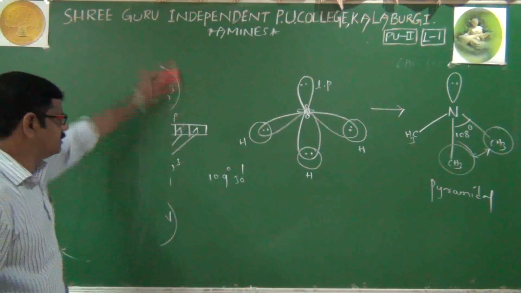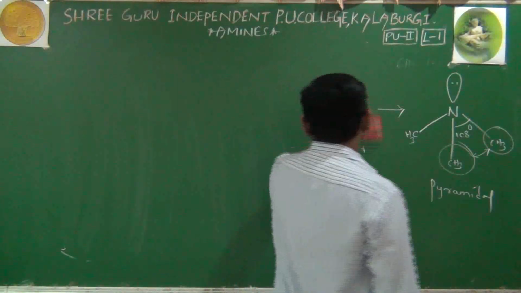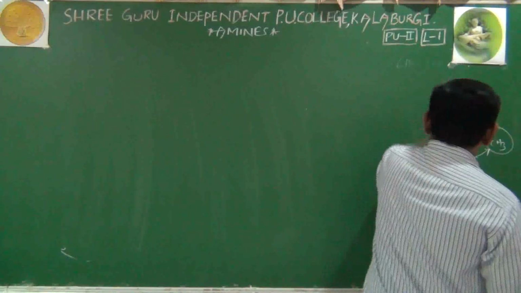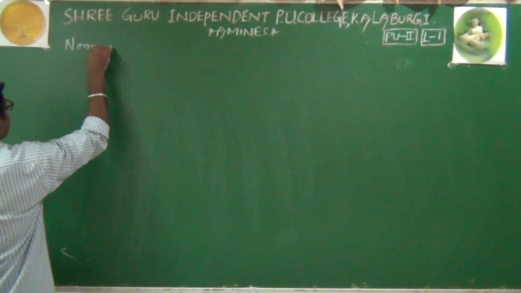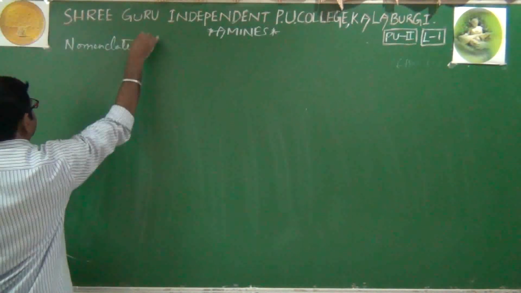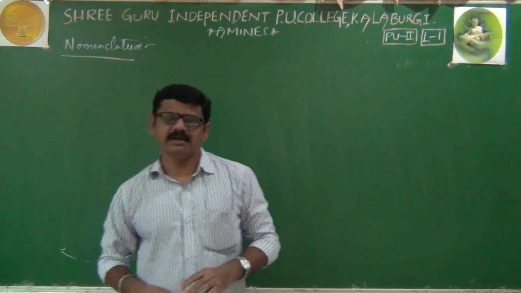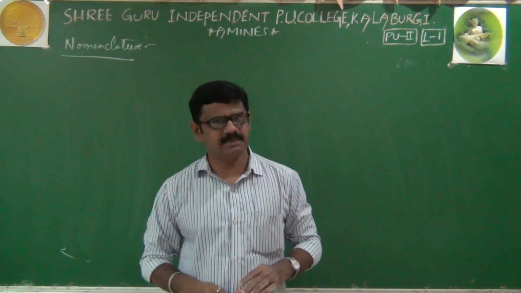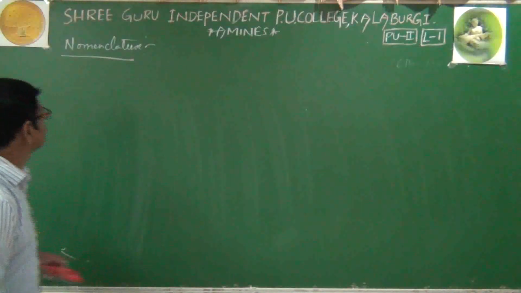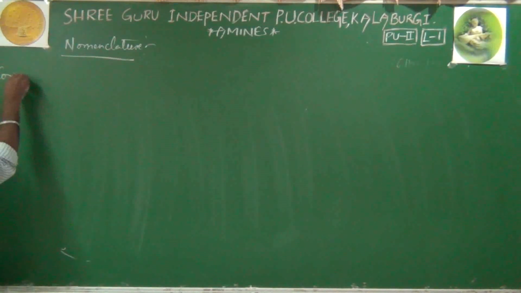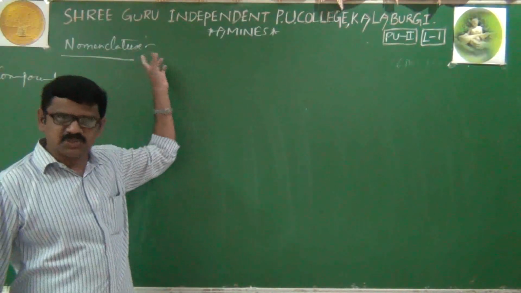Next we will start the nomenclature of amines. Nomenclature. Right. The advantage here is the nomenclature part we have already learned in our first year PUC organic chemistry. And that's why I will just see the nomenclature of the amines roughly. First we will write the compound. See here, nomenclature includes two systems.